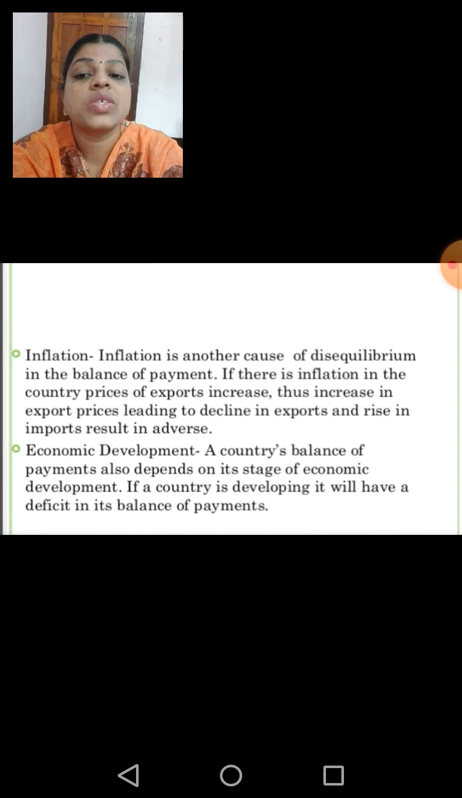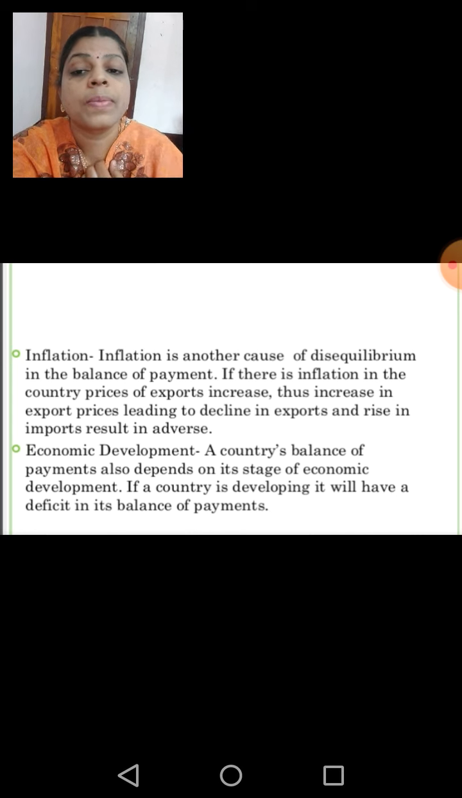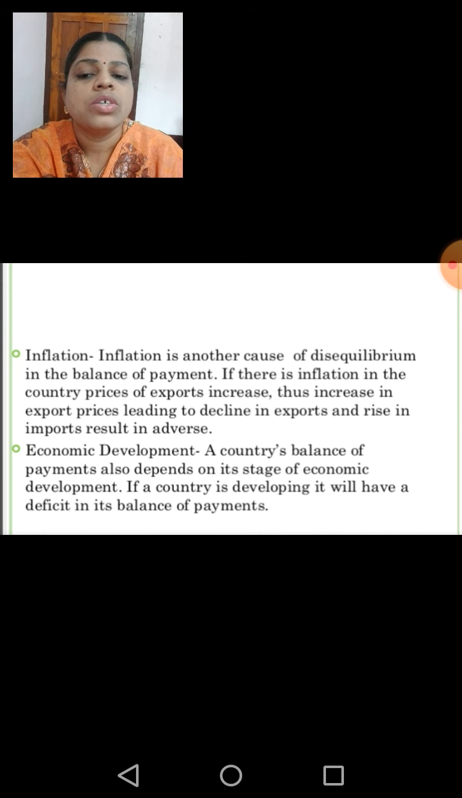The next one is inflation. Inflation is also another cause of the disequilibrium in the balance of payments. You know what inflation is? Yes, the rise in the prices of the commodities. So what happens to that? That country's export prices increase. Thus the increase in the export prices leads to a decline in exports and a rise in the imports, which results in adverse conditions of the balance of payments.